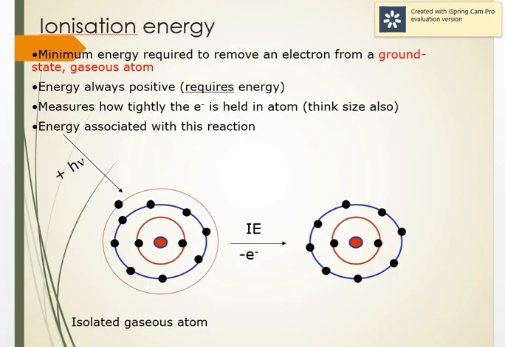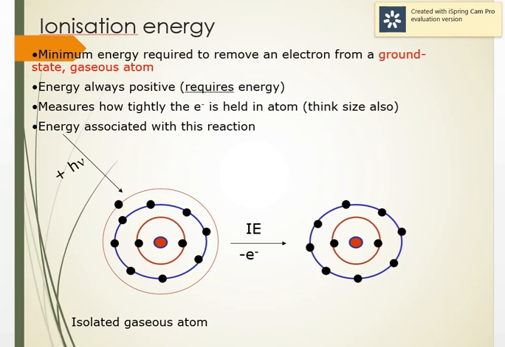So can you tell me, out of Br and Br minus, which has larger size? Correct, it's Br minus. Out of O2 minus or F minus, which has larger size? Yes, it's O2 minus. Out of potassium, K and K plus, which has larger size? Yes, it's K. So the more the charge on the ion, the smaller is the size if it's a cation.